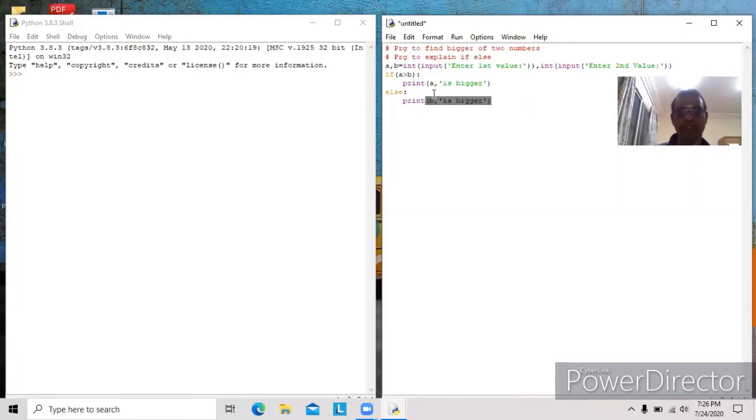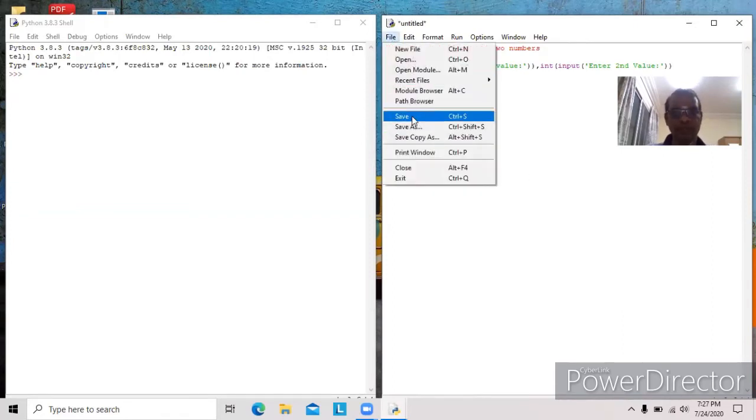Very simple. That's all. So just consider while running the program, I am giving 10 and 20. Then 10 will be assigned to A, and 20 will be assigned to B. So 10 is greater than 20? This condition is false. This block will not execute. The else block will execute. That is, we will get 20 is bigger.